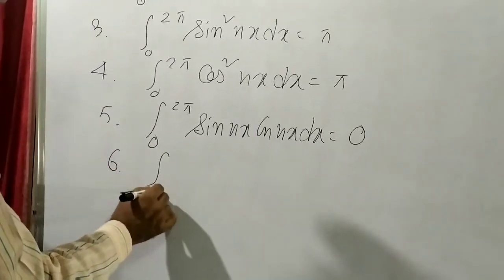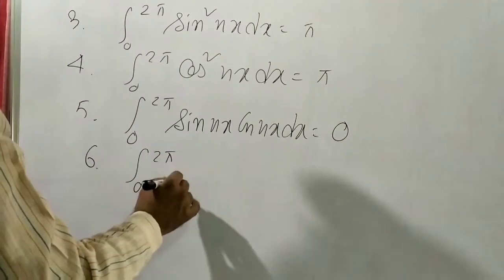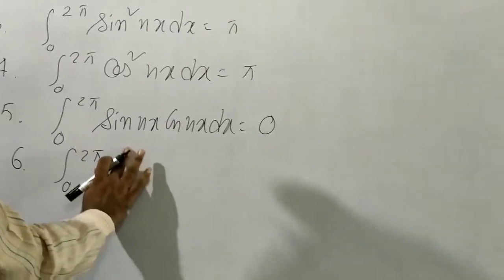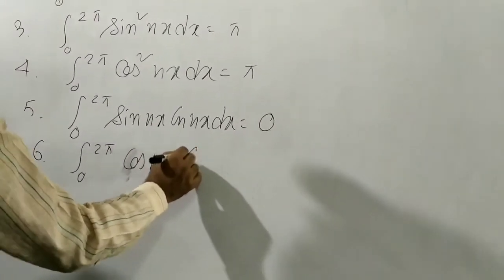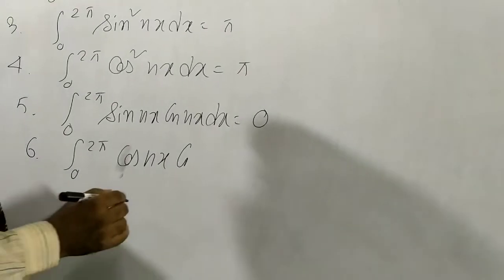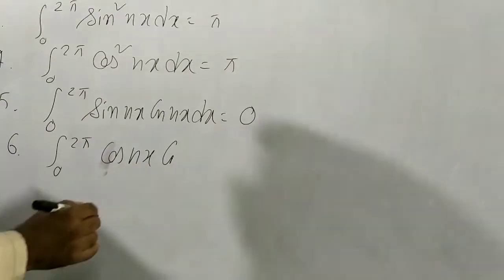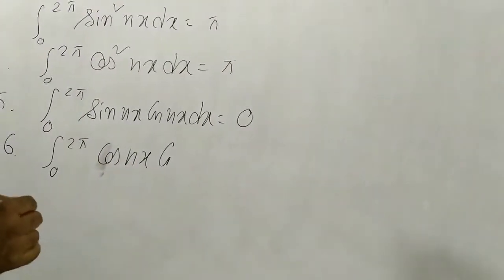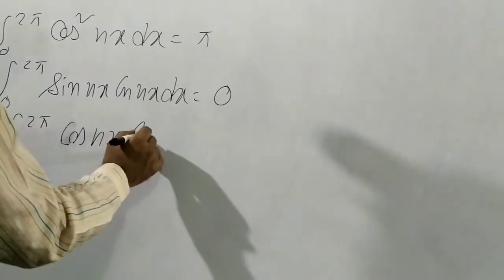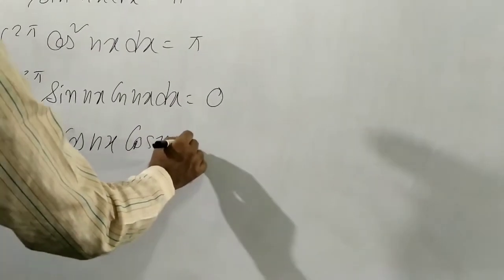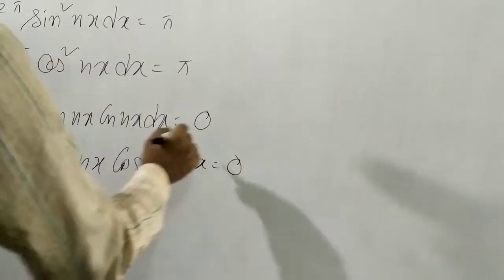Number 6, integration from 0 to 2 pi of cos nx cos mx dx equals 0.